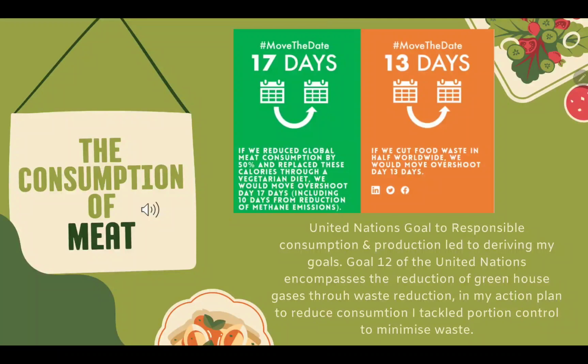Part of deriving that I would reduce my consumption of meat was highlighting that this was part of the United Nations goals as well, to be responsible in our consumption and production. This encompasses the reduction of greenhouse gases through waste reduction. And in my action plan, I found that if I reduced my consumption, I would look at portion control, which would minimize waste.